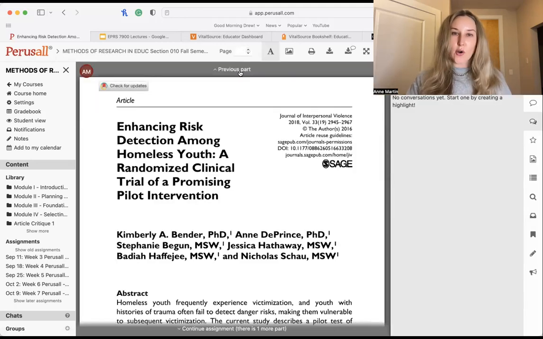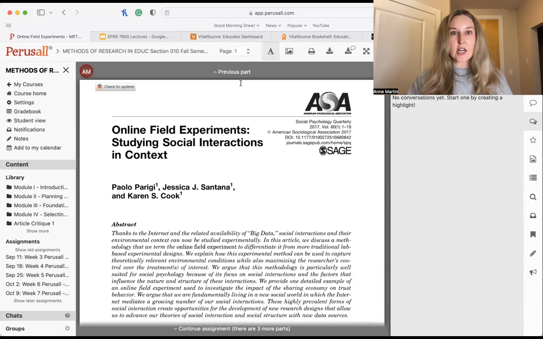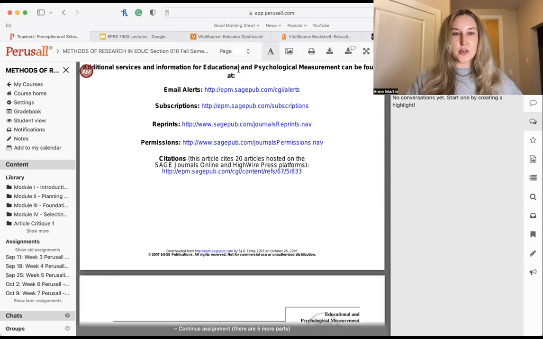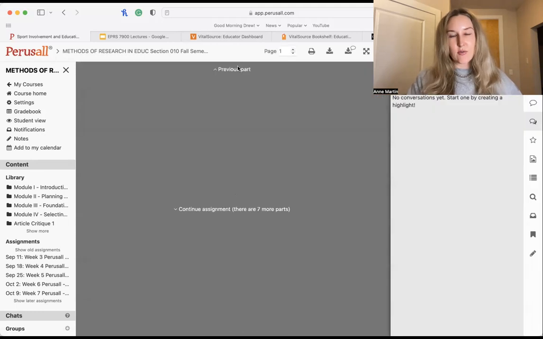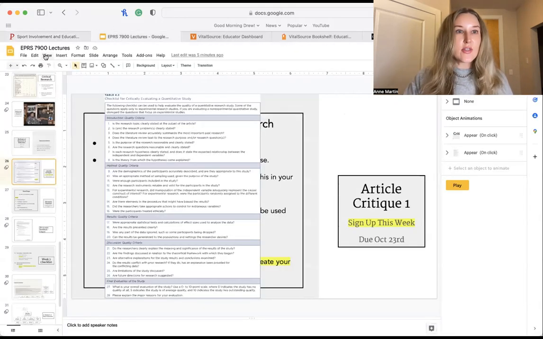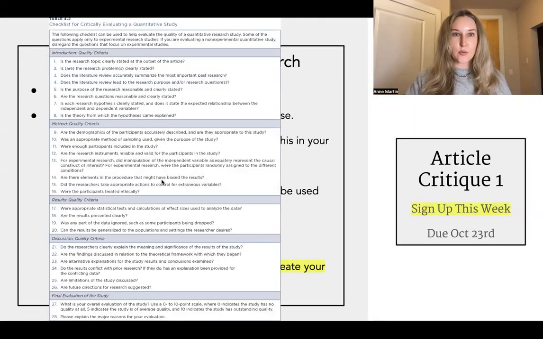If none of these articles are of interest to you, you can do your own search to find a quantitative study and email it to me, and I will let you know if that one is okay. So this is how you are going to sign up for your article. Now, this is not where you're going to complete the assignment. Remember, after you sign up, I'll give you your personalized assignment. So that is the article critique assignment and how you sign up for that this week.